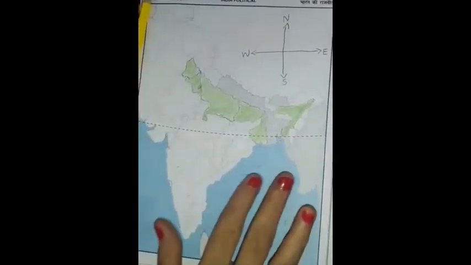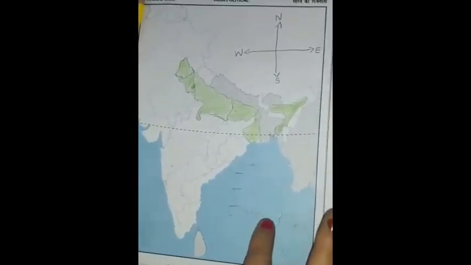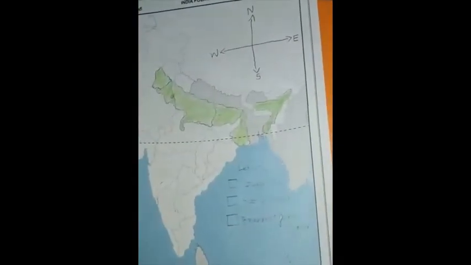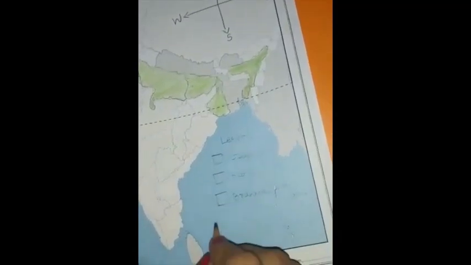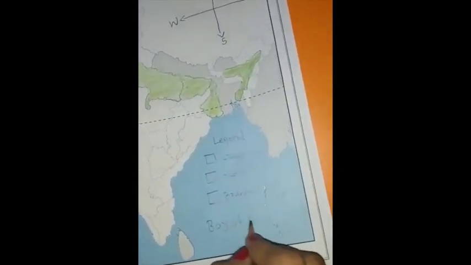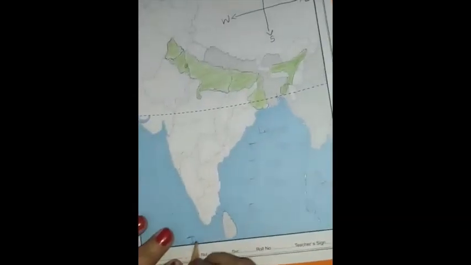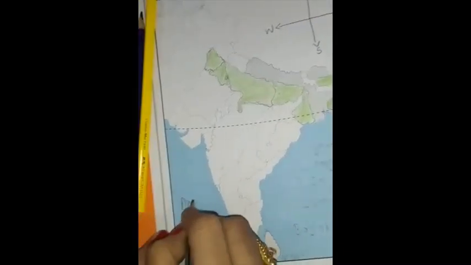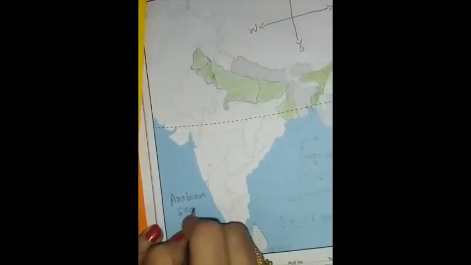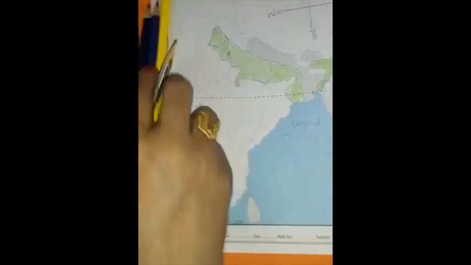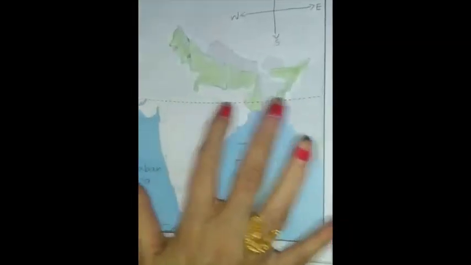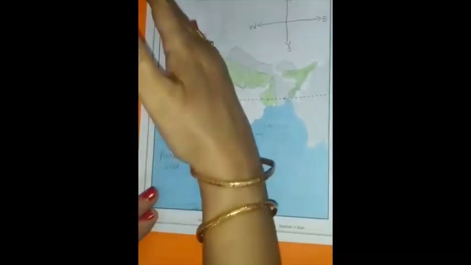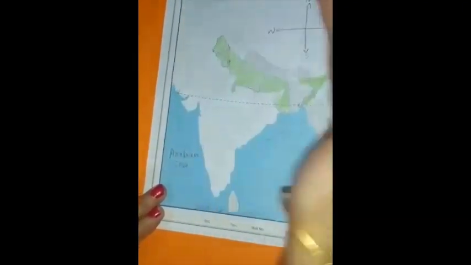Now in this you have the Ganga basin, the Satluj basin and the Brahmaputra basin. So we need to show here which is the Satluj basin and Brahmaputra basin. And children, before that I forgot to tell you, just write here Bay of Bengal, Indian Ocean, Arabian Sea. Fine. So in order to show that, we will be doing the outline with different colors to differentiate between the Ganga basin, Satluj basin and the Brahmaputra basin.